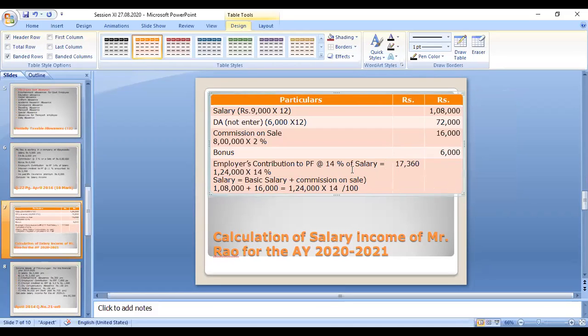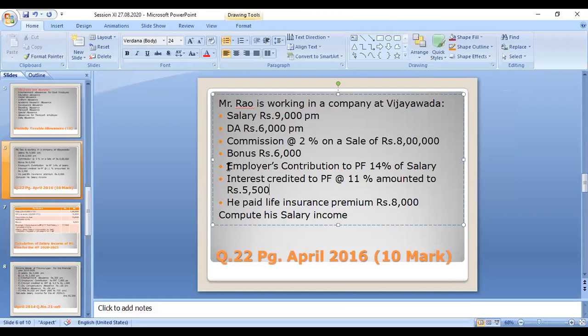Right. So you can see the question paper. In the question paper, they have given only employer's contribution to provident fund 14% of salary, just a small phrase. Here the salary means you don't take only the basic salary. For the calculation of 14% of PF, the salary includes basic salary plus DA plus commission.